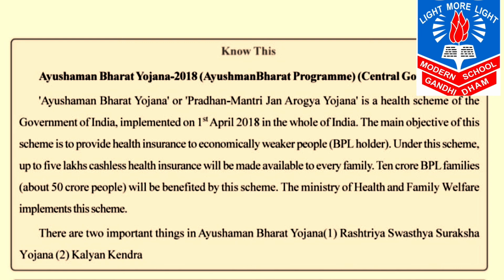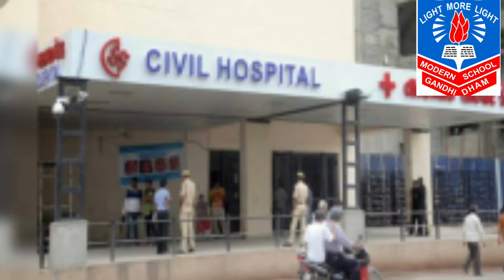Now under this scheme, up to 5 lakh cashless health insurance will be made available to every family, that is 10 crore BPL families, about 50 crore people, who will benefit from this scheme. Now the Minister of Health and Family Welfare implements this scheme. Now there are two important things in Ayushman Bharat Yojana. First one is Rashtriya Swasthya Suraksha Yojana and second one is Kalyan Kendra.